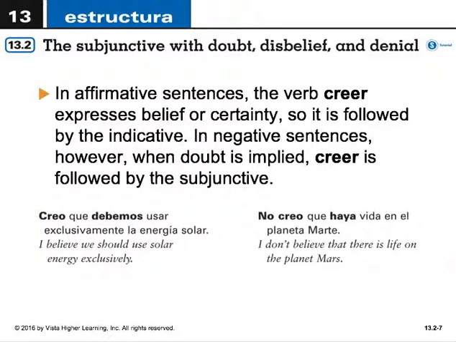In affirmative sentences, the verb creer expresses belief or certainty, so it is followed by the indicative. Whereas in negative sentences, when doubt is implied, creer is followed by the subjunctive, to express that doubt. Por ejemplo, creo que debemos usar exclusivamente la energía solar. I believe we should use solar energy exclusively. Versus, no creo que haya vida en el planeta Marte. I don't believe that there's life on planet Mars.